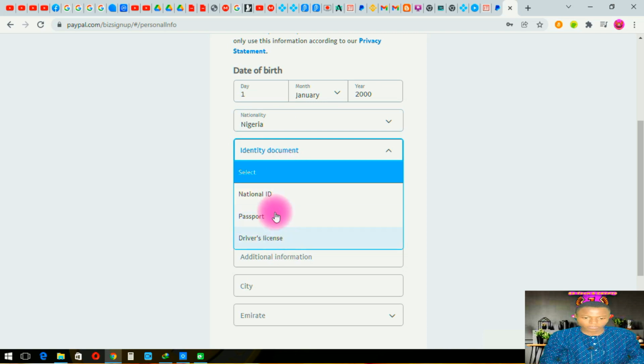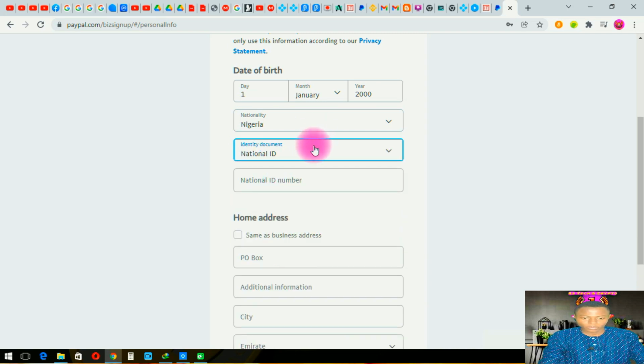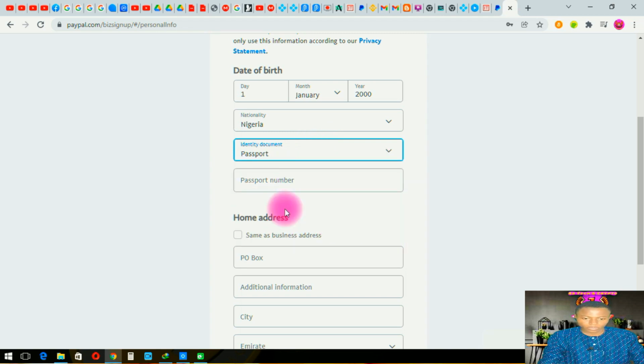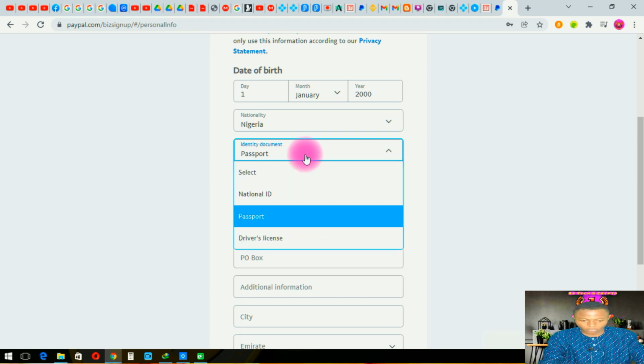I will be choosing the national ID, or let me go with the international passport, because it will be easier for them to verify you. So for the passport number, you put your own passport number. But for security purposes, I won't be using my passport now. I'll be using the national ID.